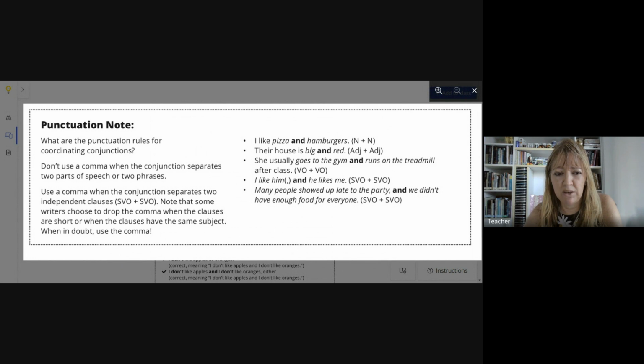It says, when you have short clauses, right? Many people showed up late to the party, comma, because you have two clauses, and we didn't have enough food for everyone. Subject, verb, and object.